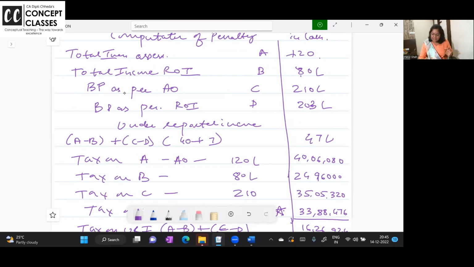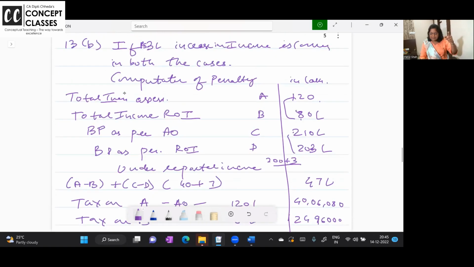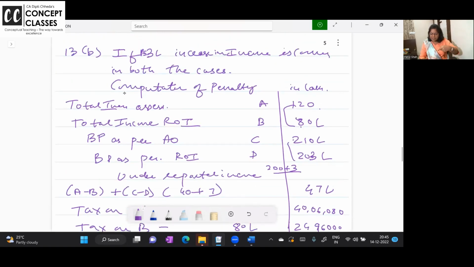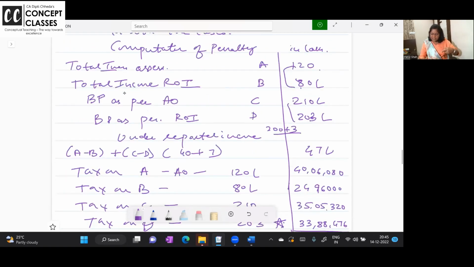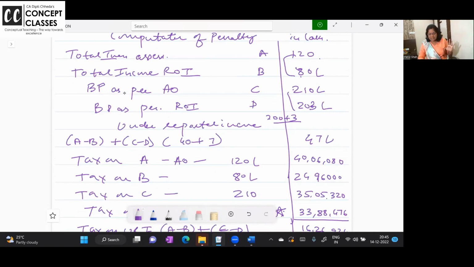So consider it here. Don't consider it here. Your income as per AO's book profit is 210. As per yours, it was 200, but you increased it to 203 because you don't want the impact. See, otherwise 40 plus 10. Now look, 40 plus 10 was 50 lakhs. Now the increase in income is 47 lakhs.